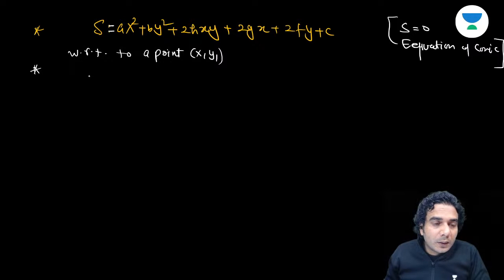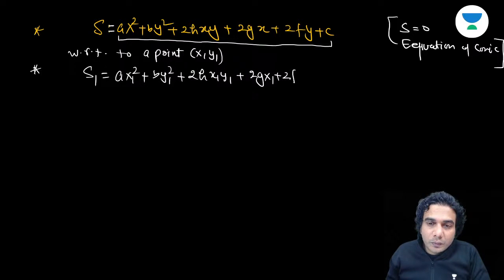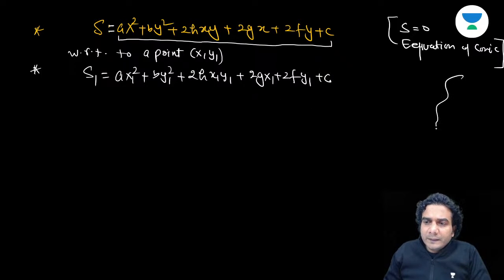equation of curve. One is S1. That means if you put this point in this expression given above, the value you get is called S1, that is ax1 square plus by1 square plus 2hx1y1 plus 2gx1 plus 2fy1 plus c. All right. So if this is a conic, and if you take this point x1, y1 on the curve, of course S1 will be 0.